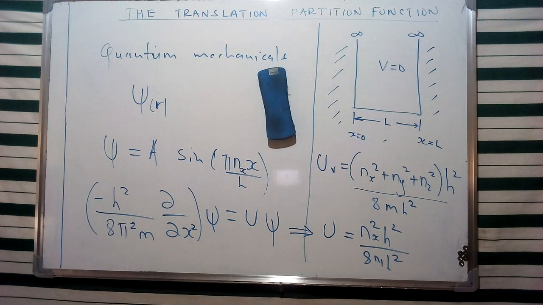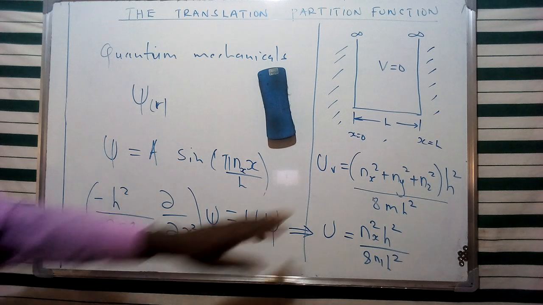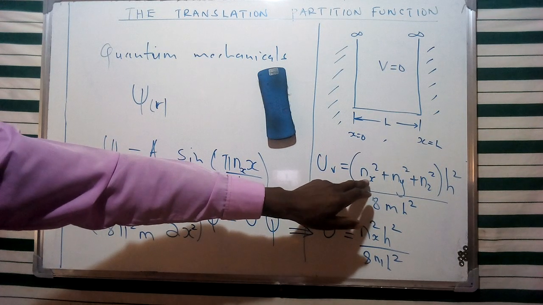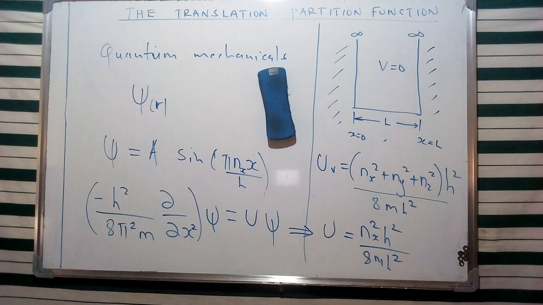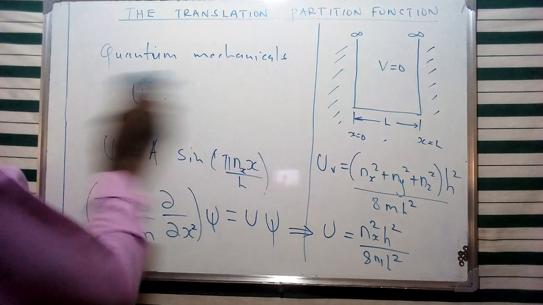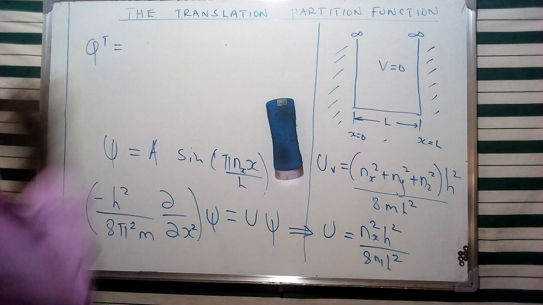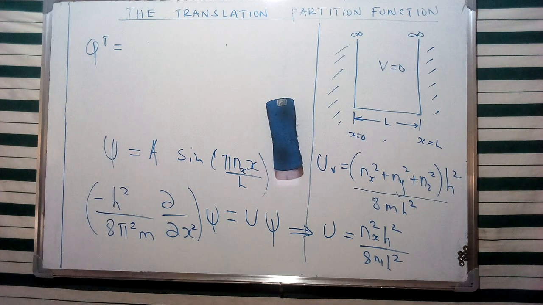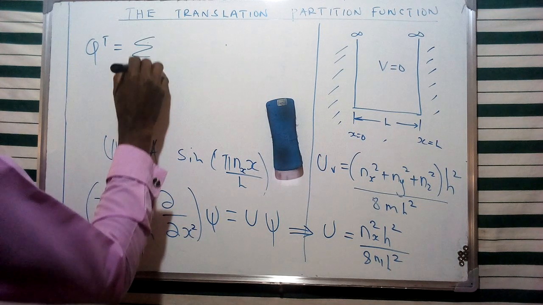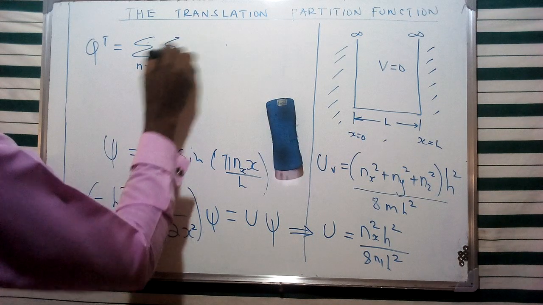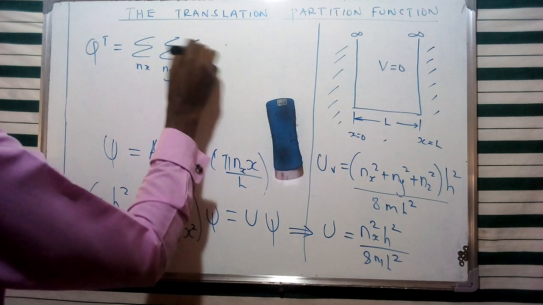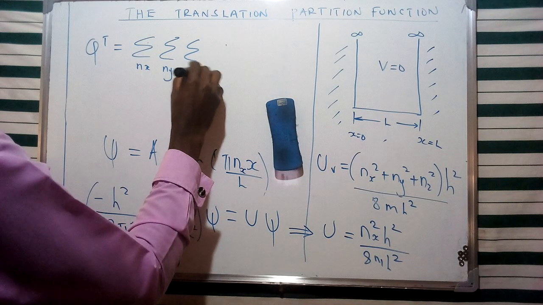So for the translation partition function, we're going to consider the three aspects of the degeneracies of n, or the quantum numbers of nx, ny, and nz. And therefore, this is going to give us a particular description for the translation partition function in terms of those three components. And therefore, we can have a general case for representing that translation partition function for this monoatomic ideal gas in terms of Q, which is going to be the summation of the nx component, the summation of the ny component, and the summation of the nz component.